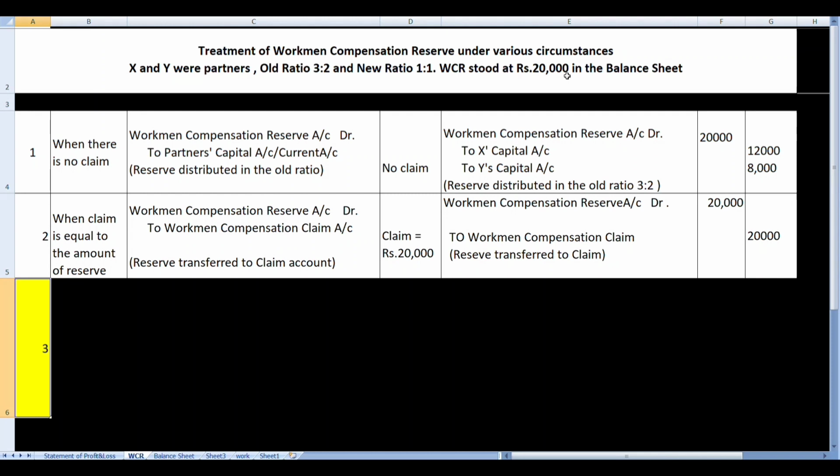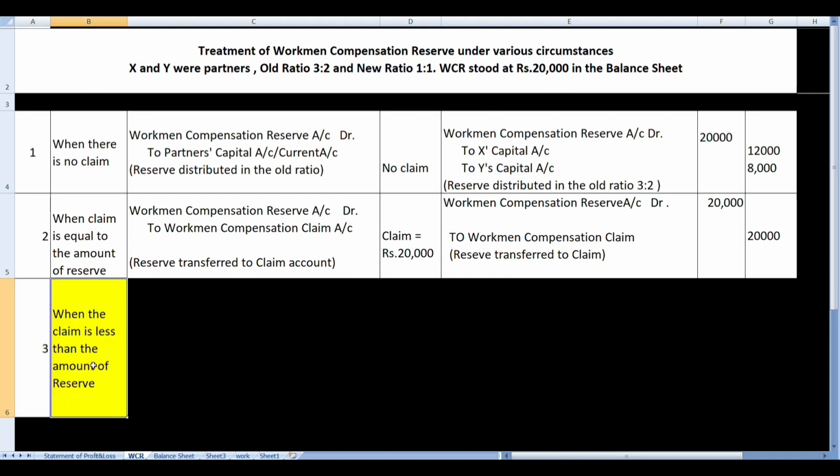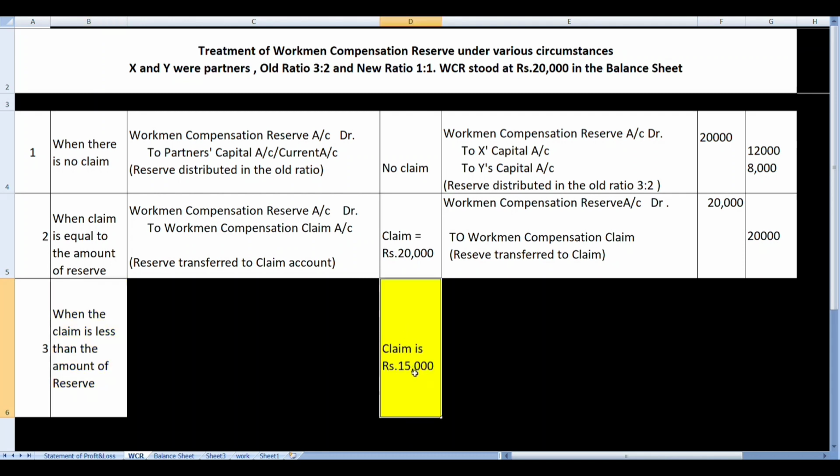Now let us come to the third condition. In the second condition, we assumed that the whole amount of reserve has been claimed. There is a possibility that the claim is either less or more than the amount of reserve. First of all, let us take when the claim is less than the amount of reserve. Let us take this example. The claim is 15,000. Now the reserve was created for 20,000, but the claim is only for an amount of 15,000.